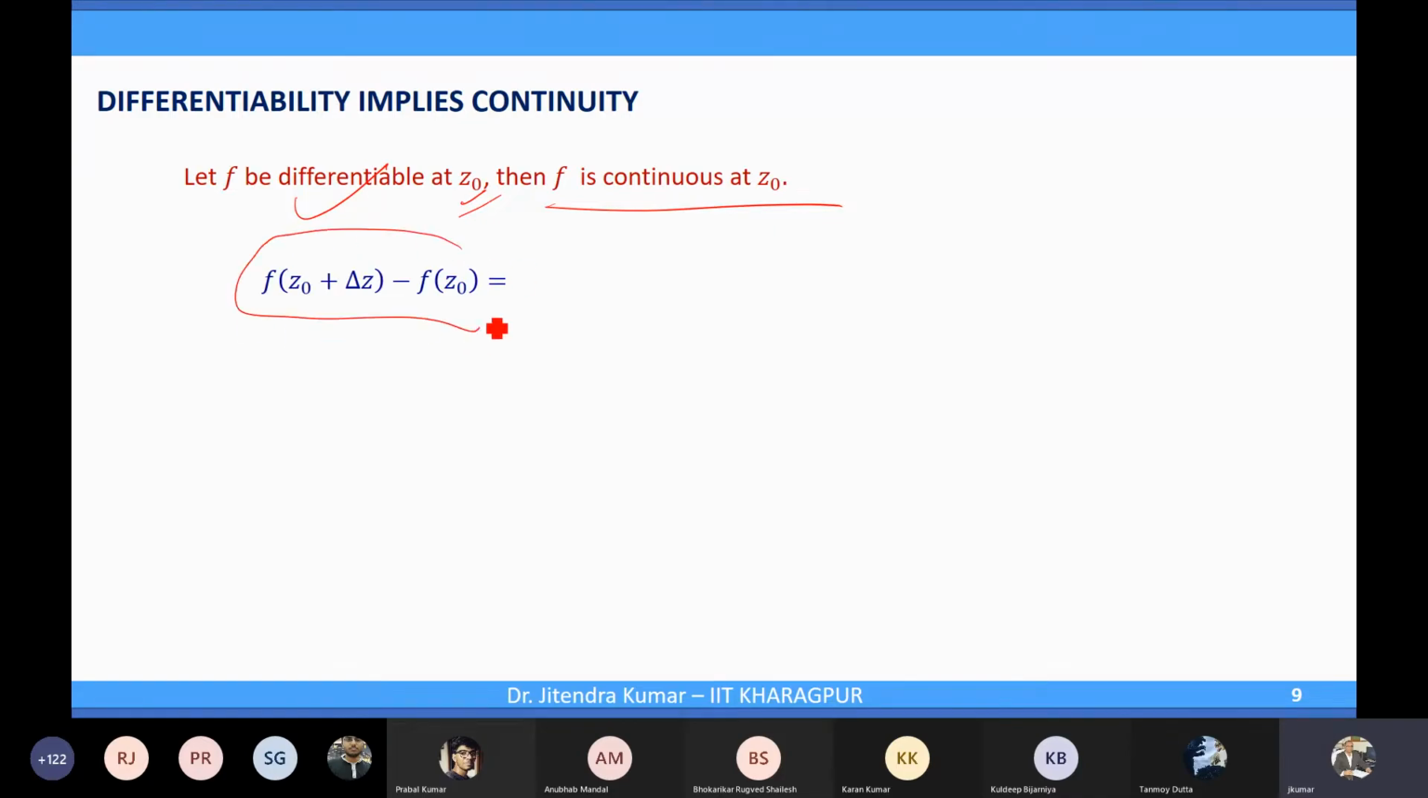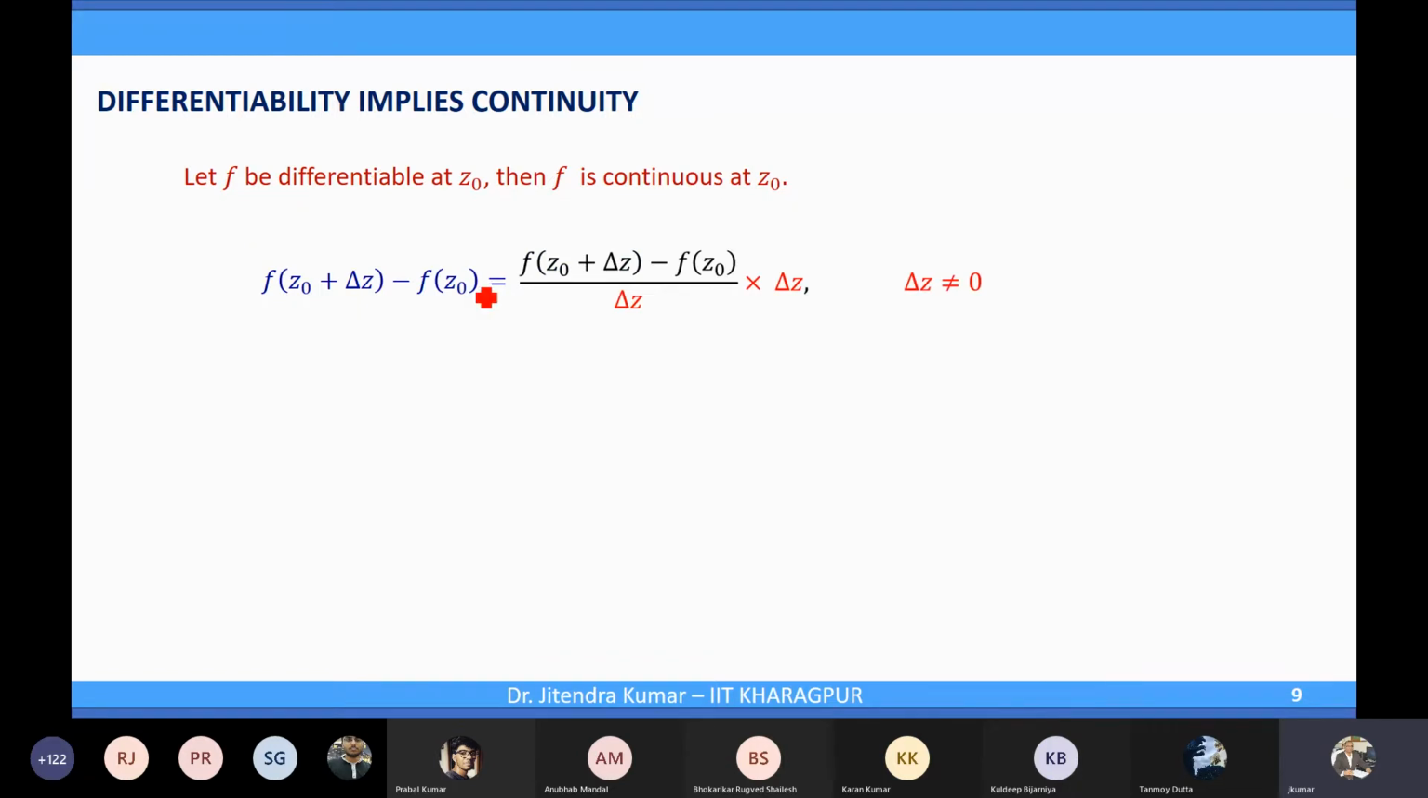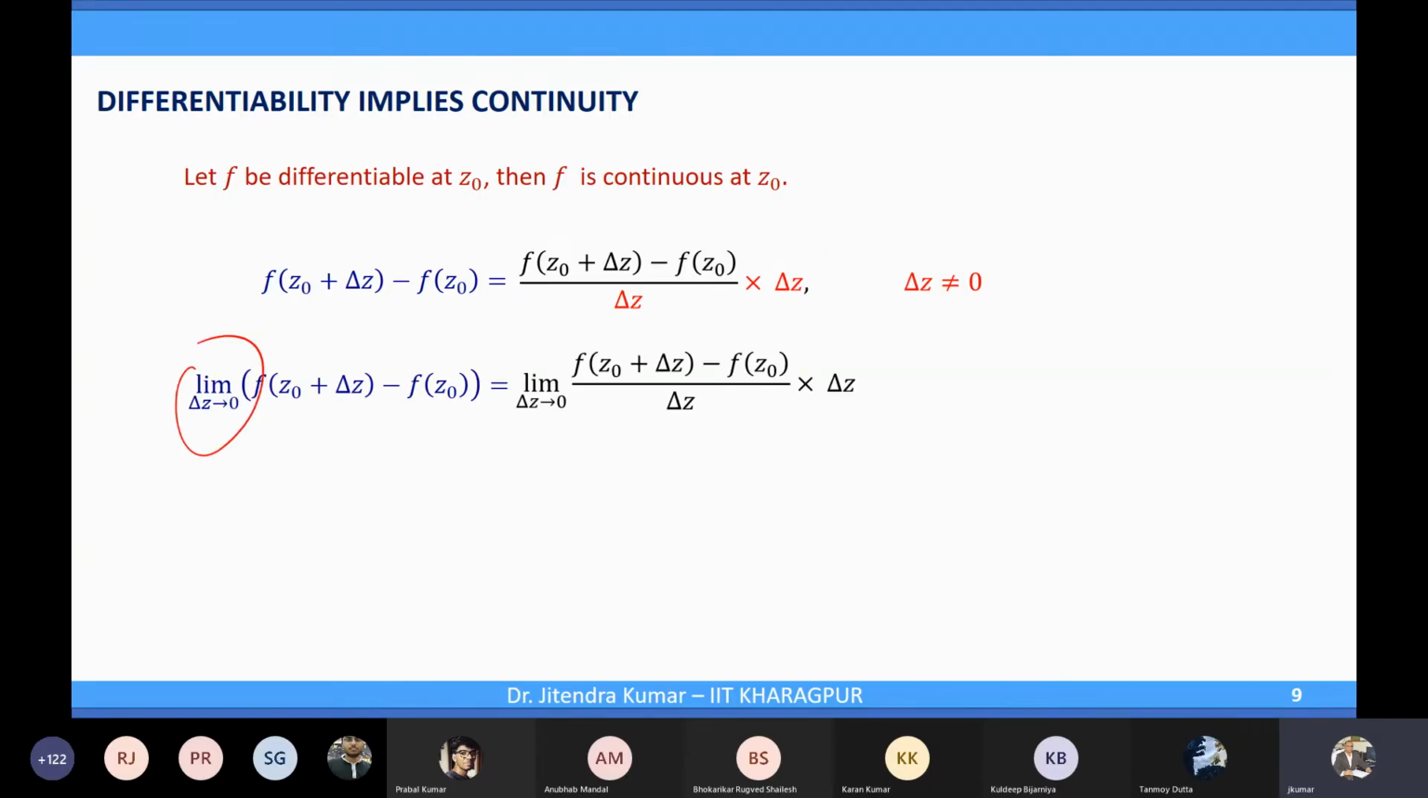So for instance, you take this difference f(z naught plus delta z) minus f(z naught), and this is equal to [f(z naught plus delta z) minus f(z naught)] over delta z, times delta z. You multiply it and you divide, with delta z not equal to 0. Yeah, so for some delta z which is not equal to 0 you can multiply and divide. Then you take that limit as delta z approaches 0, so you have this limit here.